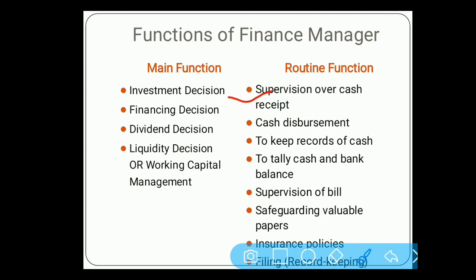Cash disbursement, that is, payment of any purchase or any pending work, should be done by the manager. Record of cash incoming and cash outgoing should be recorded by the manager. Then he or she has to tally cash and bank balance. If any problem is there, then he or she has to prepare a bank reconciliation statement.